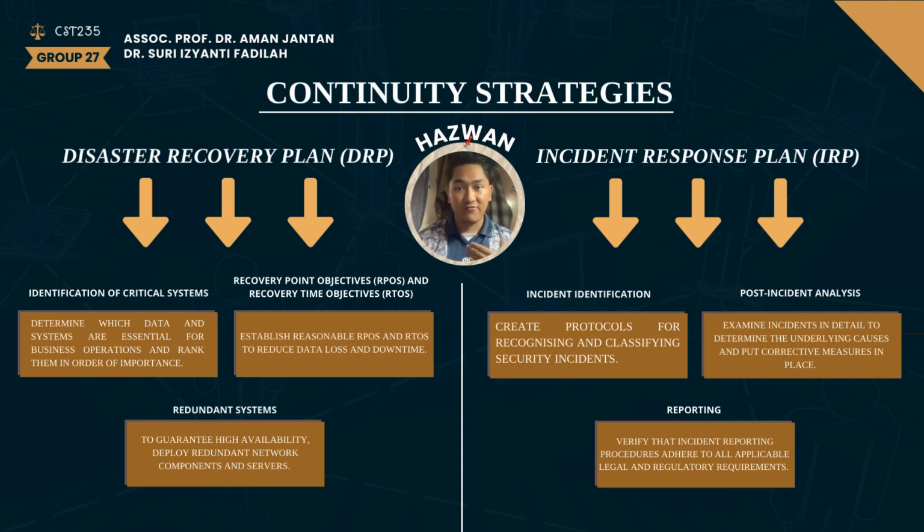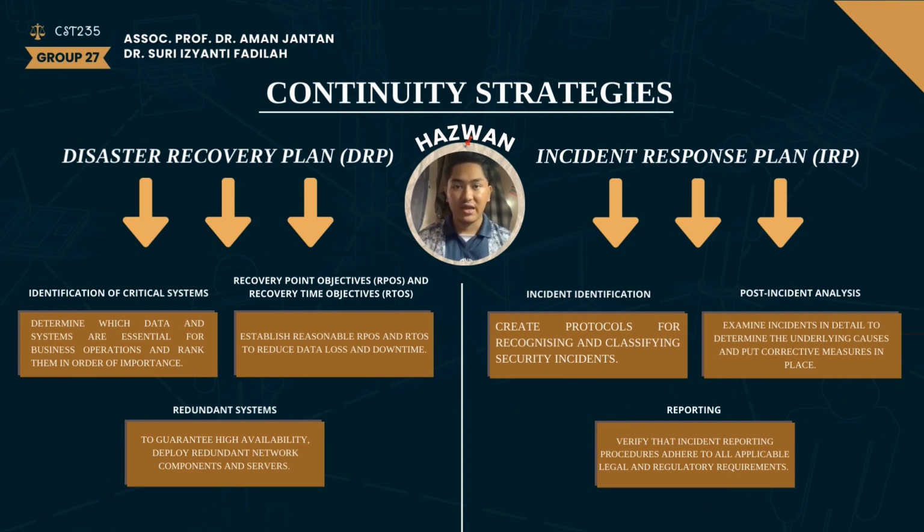A disaster recovery plan, DRP, is a documented structured approach with instructions for responding to unplanned incidents. Key aspects include critical system identification, which is prioritizing essential systems and data, and recovery time objectives and recovery point objectives. It is defining acceptable downtime and data loss. Redundant systems deploy backups to ensure high availability.